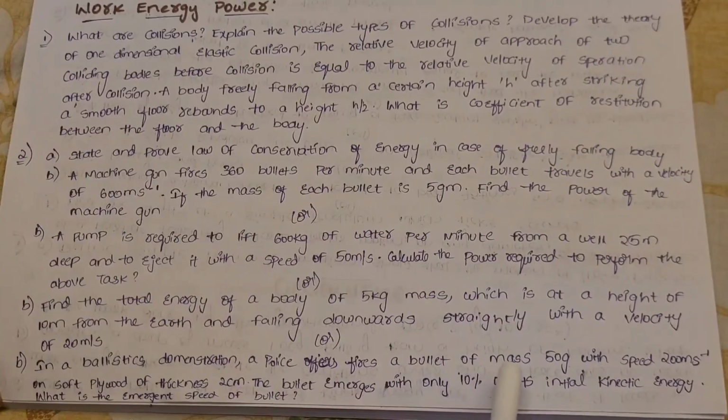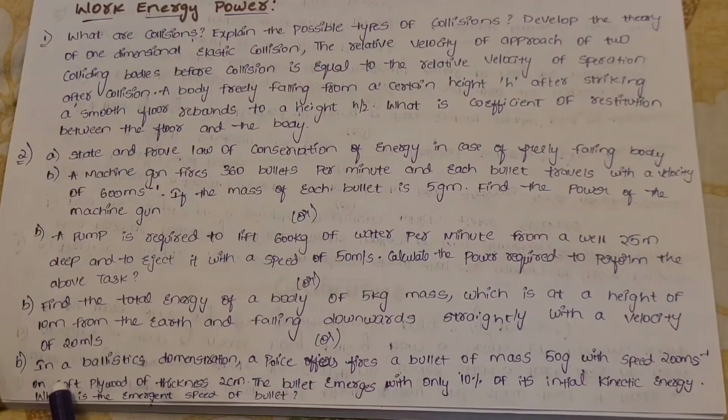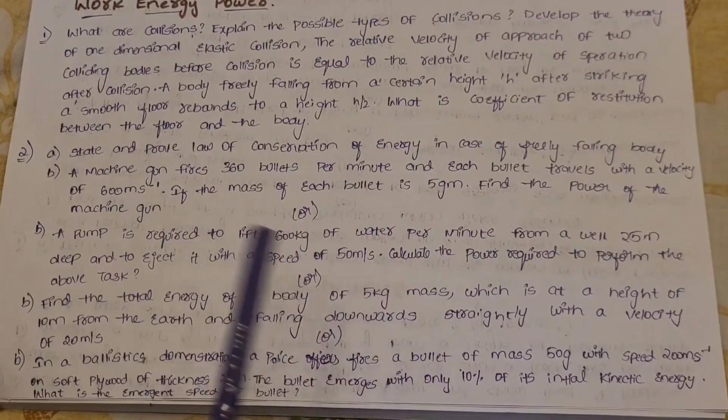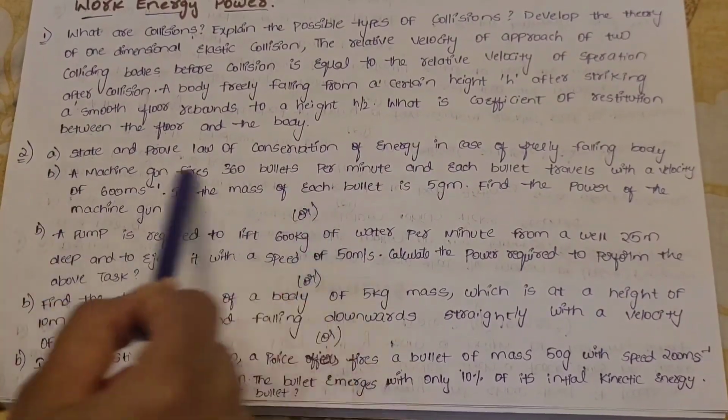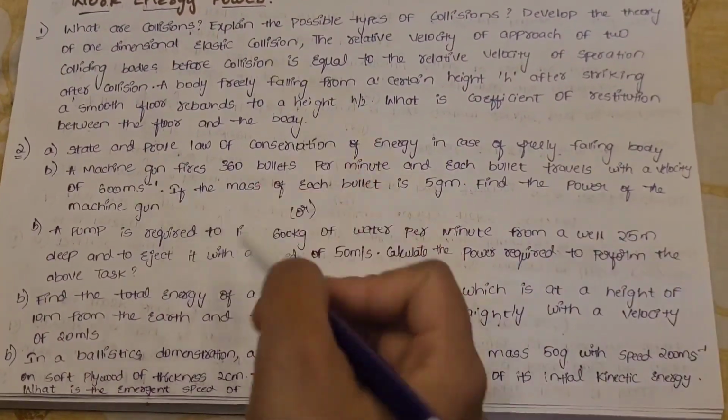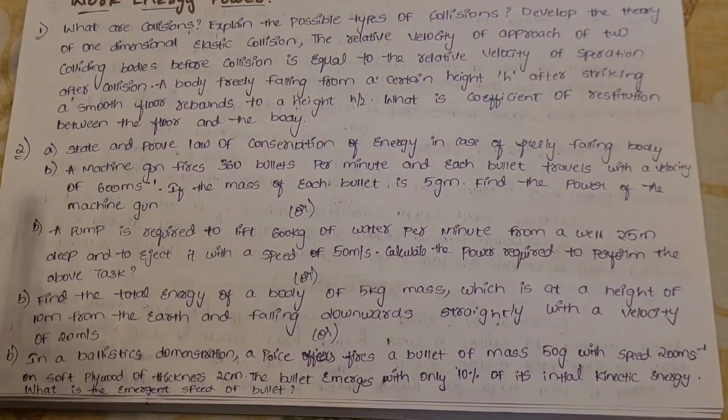And the next one: in a ballistic demonstration, a police officer fires a bullet of mass 50 grams with a speed of 200 meter per second onto plywood of thickness 2 centimeters. The bullet emerges with only 10% of its initial kinetic energy. What is the emergent speed of the bullet? Here kinetic energy is equal to half mv square. Final kinetic energy is equal to 1 by 10 of the given kinetic energy. Hope you understand this solution.